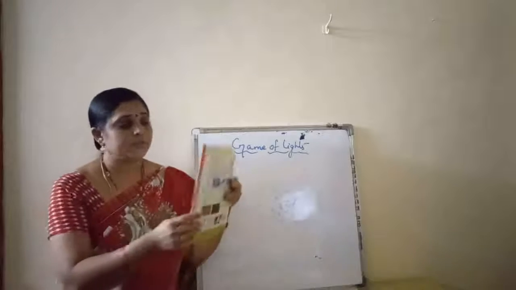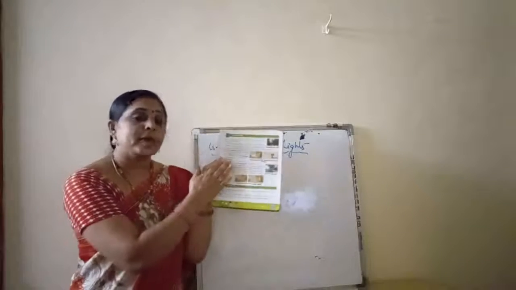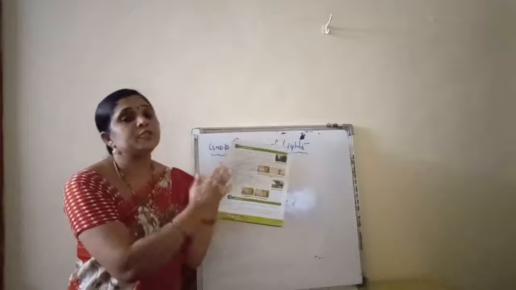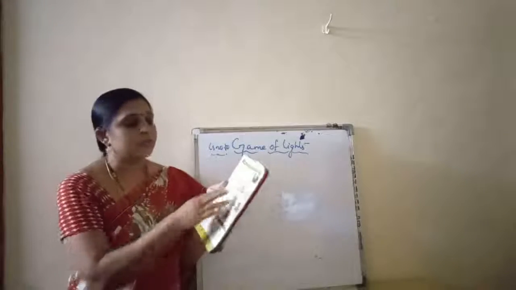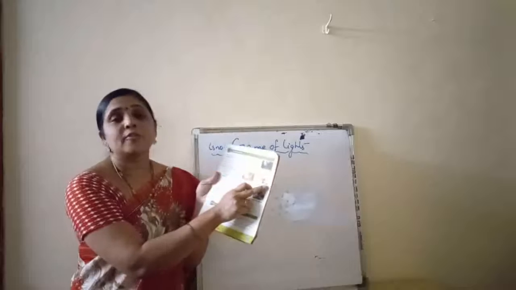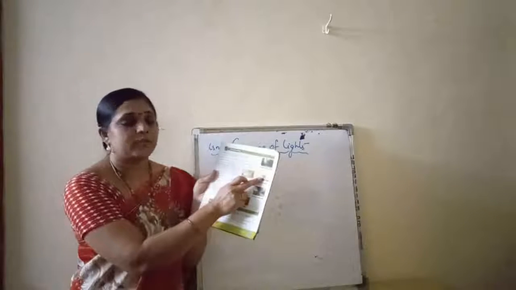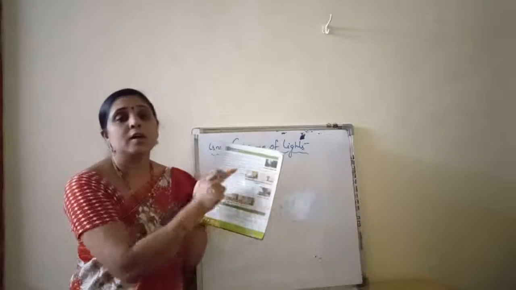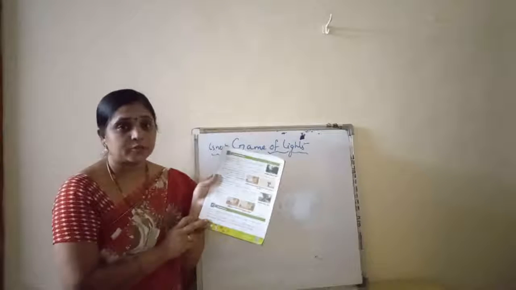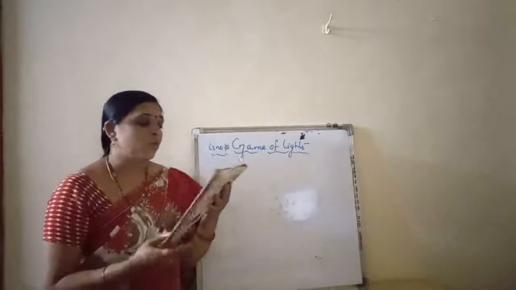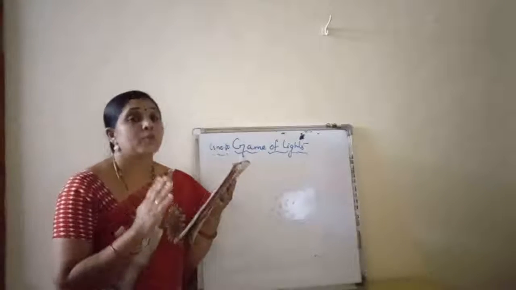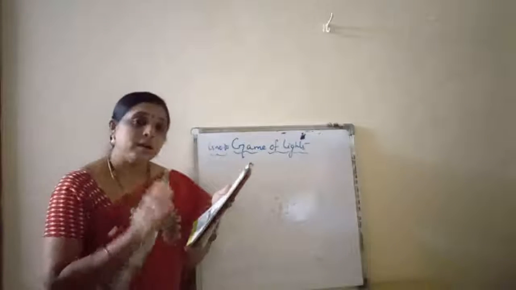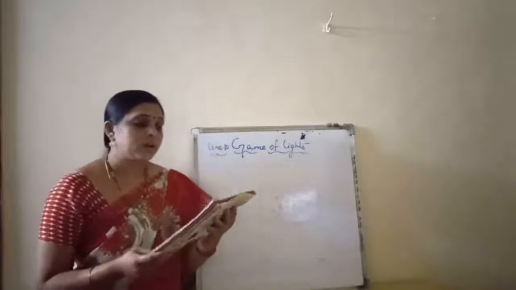If, suppose, this is the book, then to the opposite side the shadow will be forming. Just observe here how the shadows are formed opposite. Here is a tree and here is the shadow of the tree. It is opposite to the actual tree. Understood? So, always shadows will be forming at the opposite side of the object.